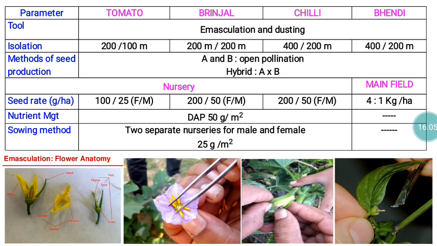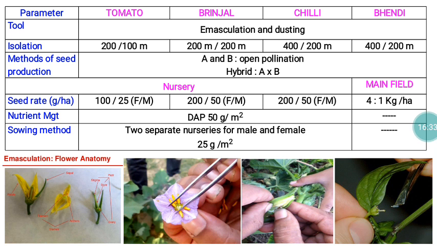In the case of tomato, for hybrid seed production, the prescribed isolation distance is 200 meters for parental line multiplication, the FS stage, and 100 meters for hybrid seed production. In brinjal, at both stages, FS as well as CS, we recommend 200 meters. For chili and bendy, FS stage is 400 meters and hybrid seed production stage is 200 meters.